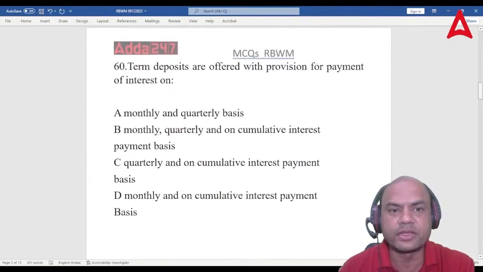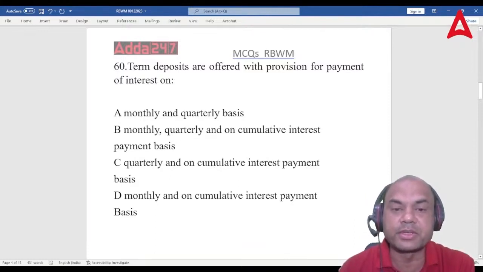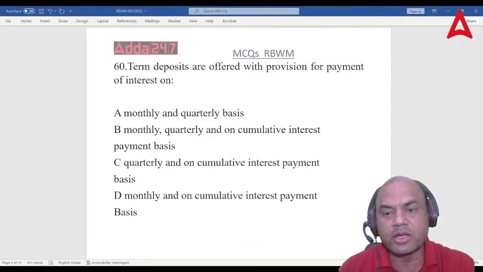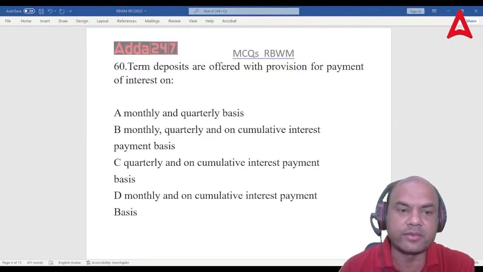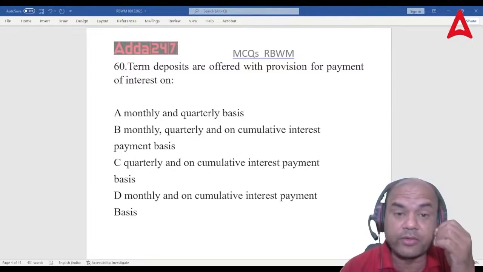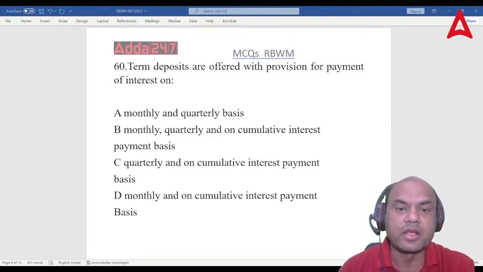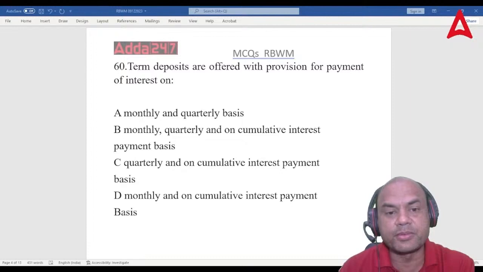Okay. Next one. Term deposits are offered with the provision for payment of interest on. Now these are all basic questions, but we must know the answers over here. Term deposits are offered with the provision of payment of interest on monthly and quarterly, quarterly and on cumulative interest payment basis, or monthly and on cumulative interest payment basis. So what is the answer?